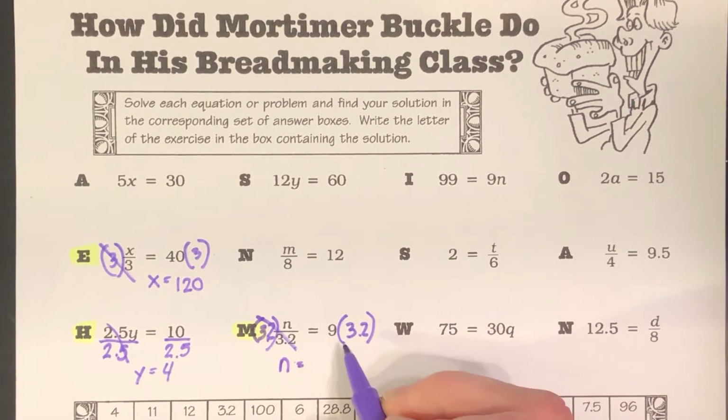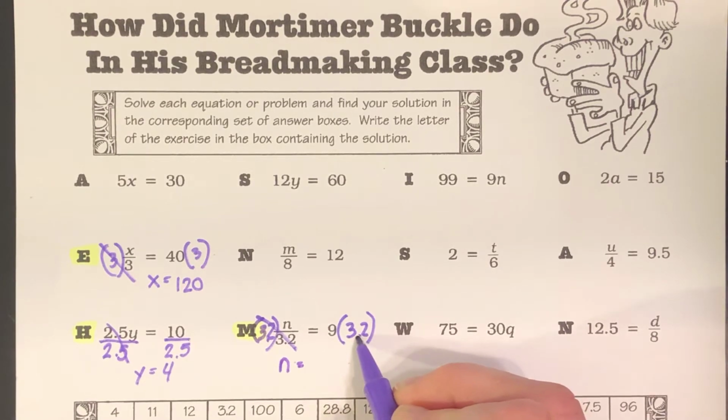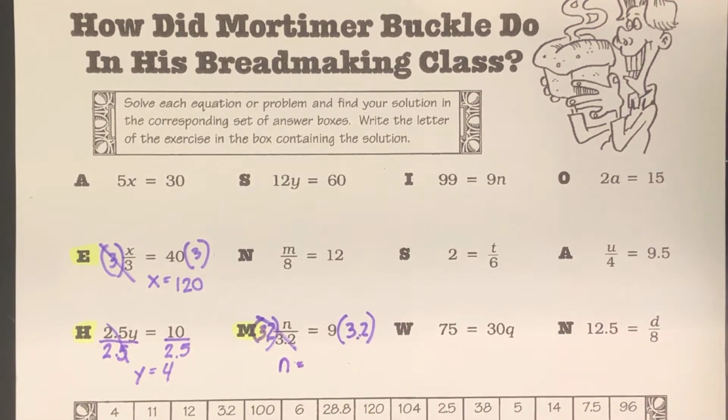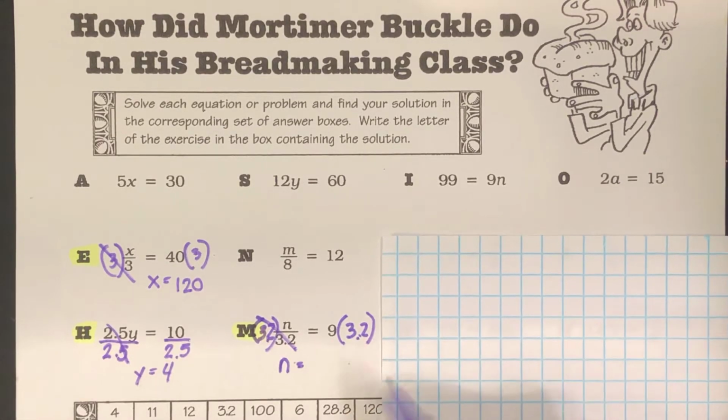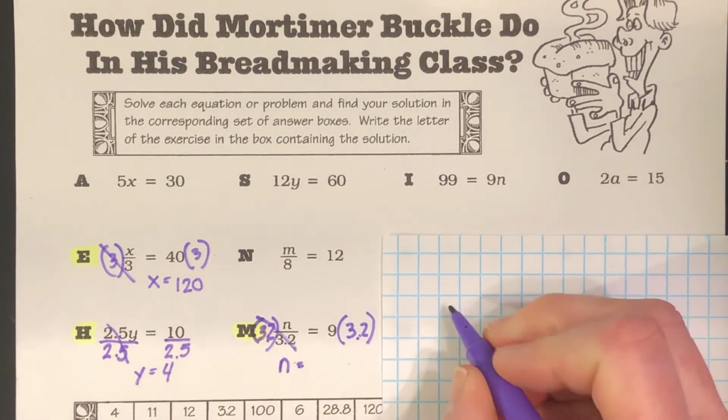equals 9 times 3.2. Be very careful when you're doing these steps that you make your decimals nice and bold. I could easily have confused that with 32 because I didn't have my decimal bold. I caught it, but even adults do make mistakes and don't catch them like this. So 9 times 3.2.